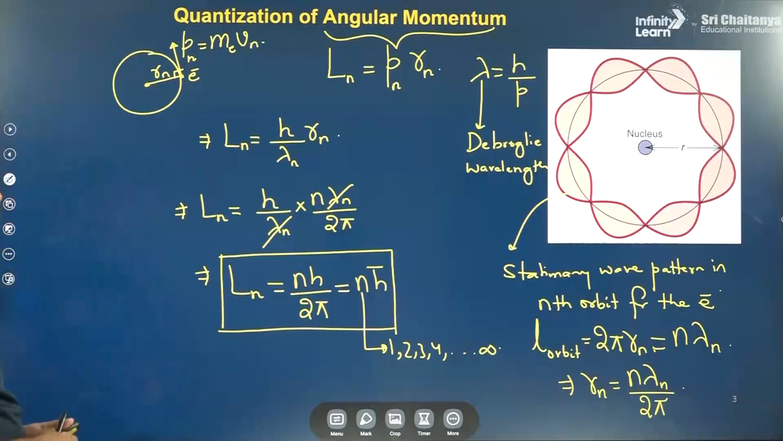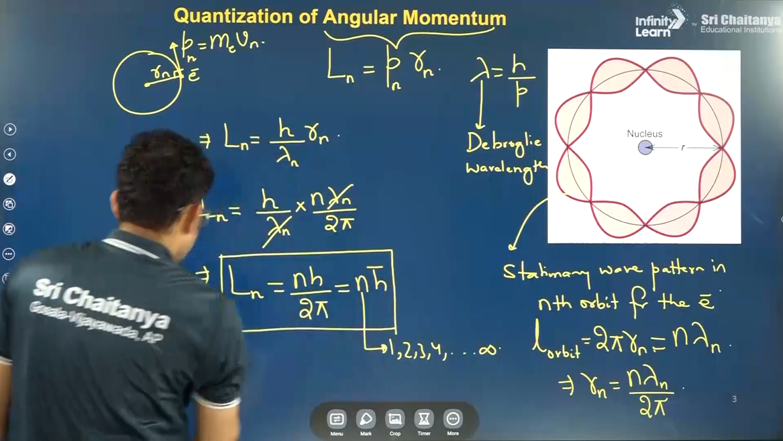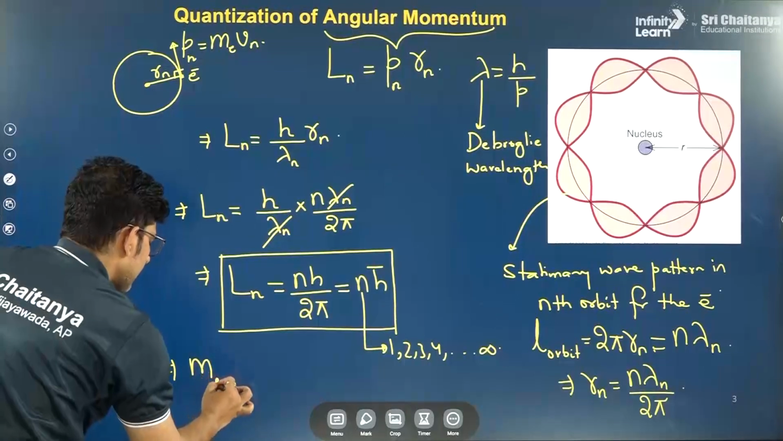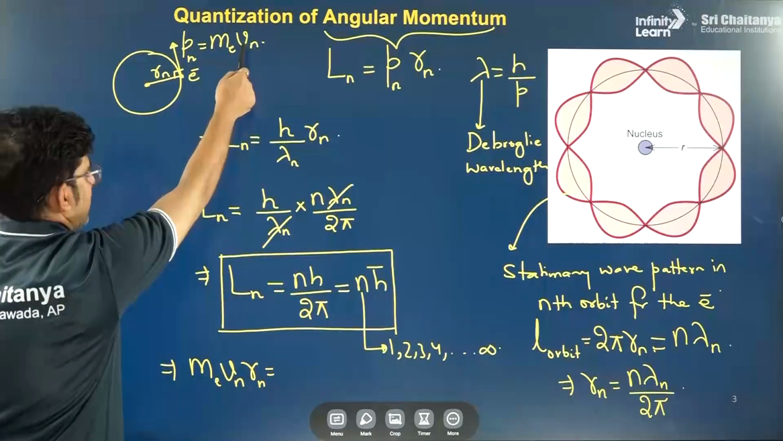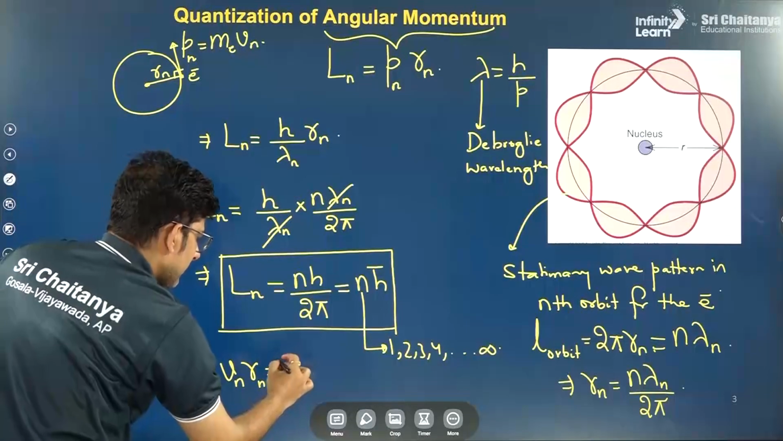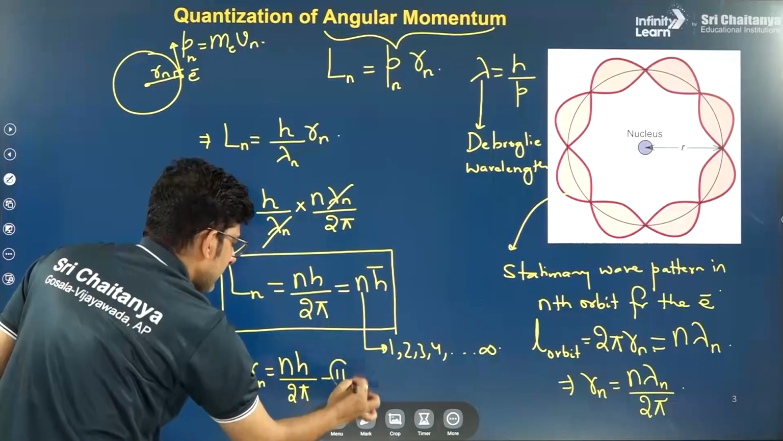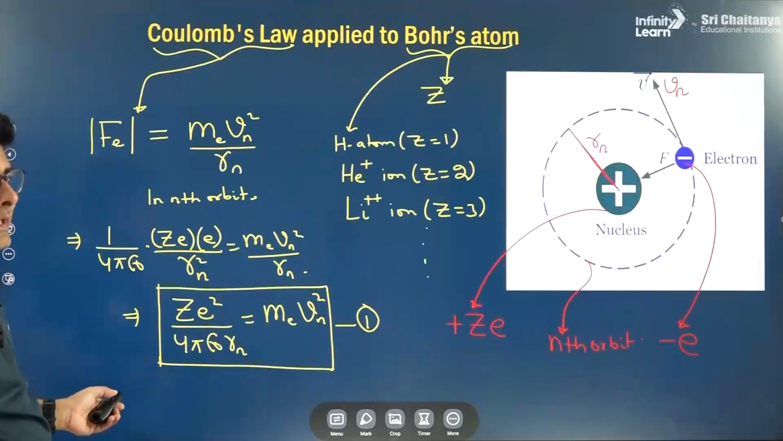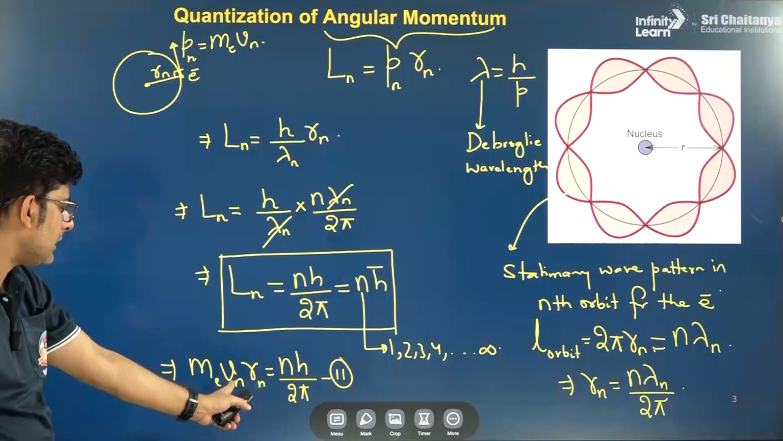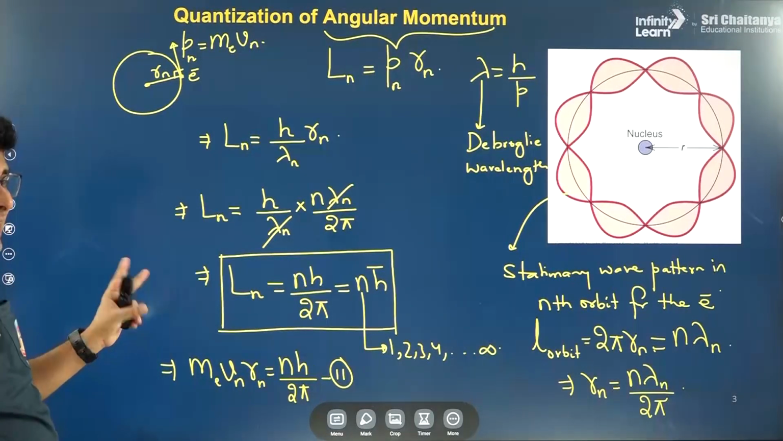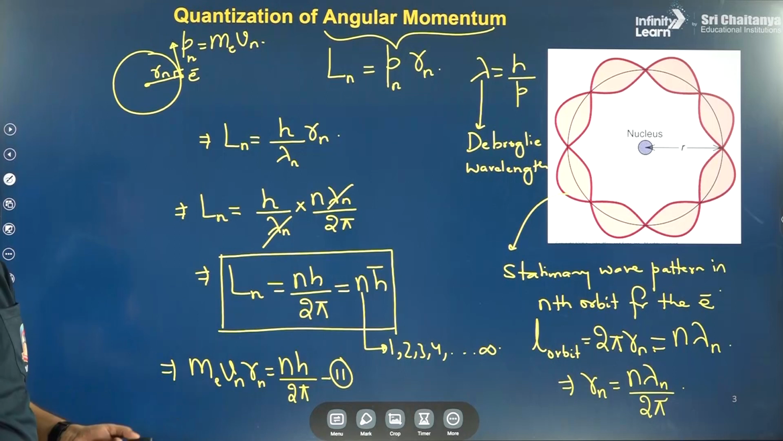Clear? So this is our second equation. We also know that angular momentum can be written as m v n Rn, because momentum is equal to m into v. So m vn Rn can be written as n h by 2 pi. This is our second equation. The first equation you saw in the previous slide has unknowns v and Rn, and this is the second equation for v and Rn. So when we combine these two equations, we get the individual values of Vn and Rn.